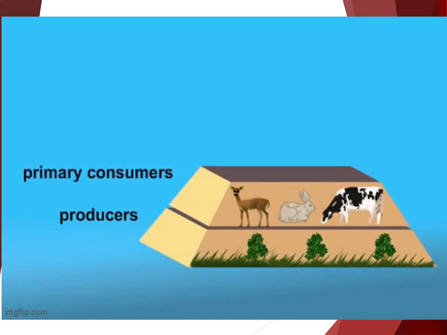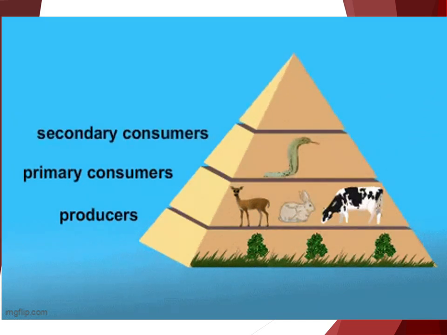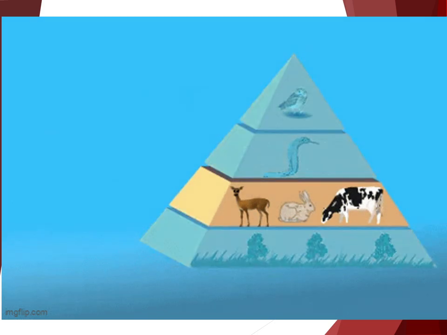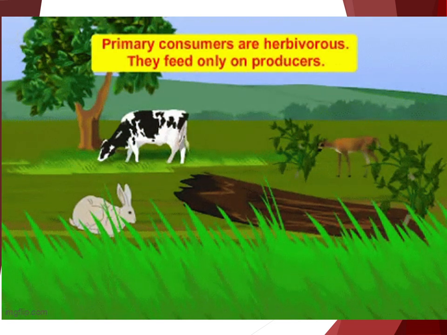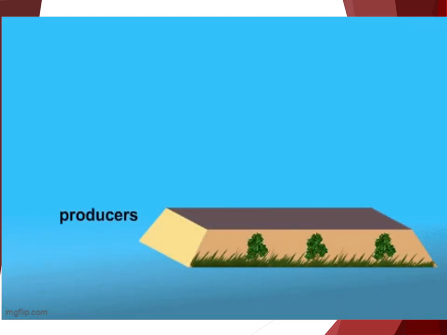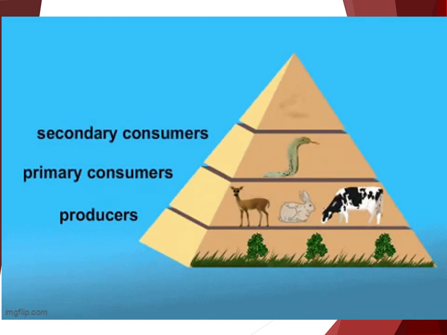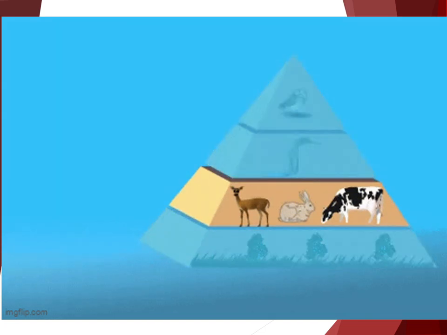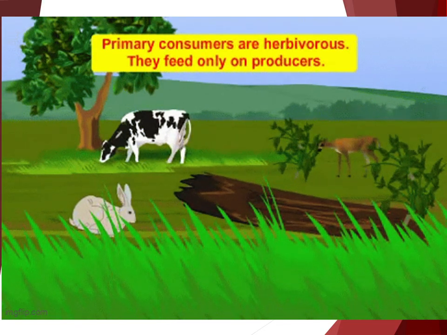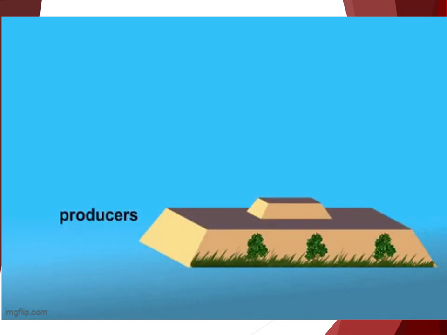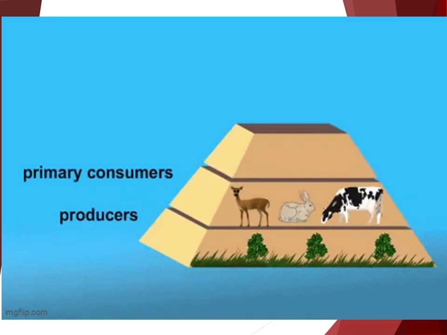Consumers obtain energy by eating other organisms. Any organism that eats only producers is called a primary consumer. One example is an herbivore, which is an animal that eats only plants. Secondary consumers obtain some or most of their energy by consuming primary consumers.